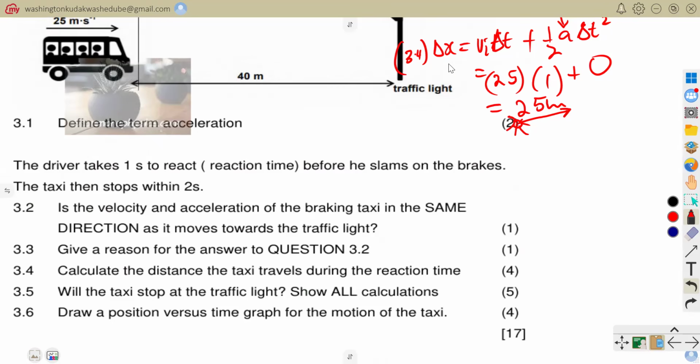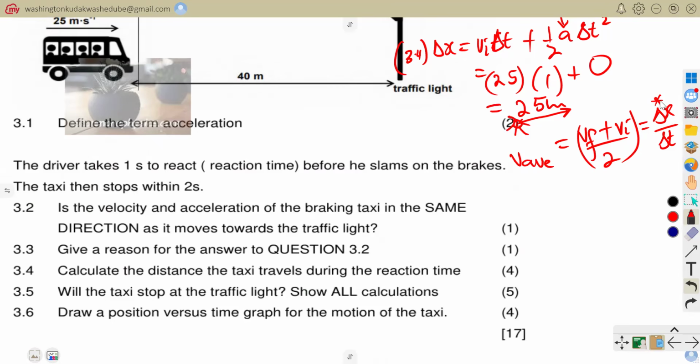So you can either use this equation or use the one for average velocity. You know that average velocity would be given by final velocity plus initial velocity over 2. And I know that this average velocity can also be given by the total displacement moved over the total time.